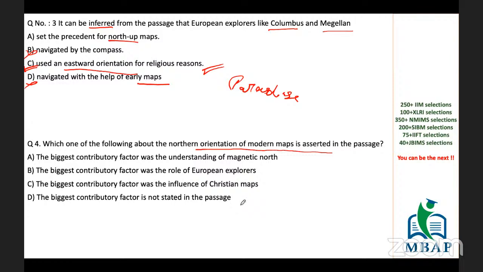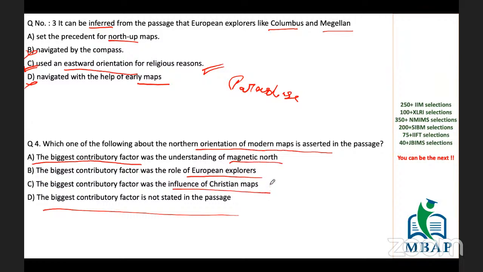Okay, so we were actually talking about how in early maps, they were not considering northern orientation at all. There is no mentioning. So we cannot say which was the biggest contributor of the factor, how north came at the top. We were only discussing how the north direction was not at the top. So we can easily conclude that it is not stated in the passage at all. European explorers, it was not given. Magnetic north, it is not given.